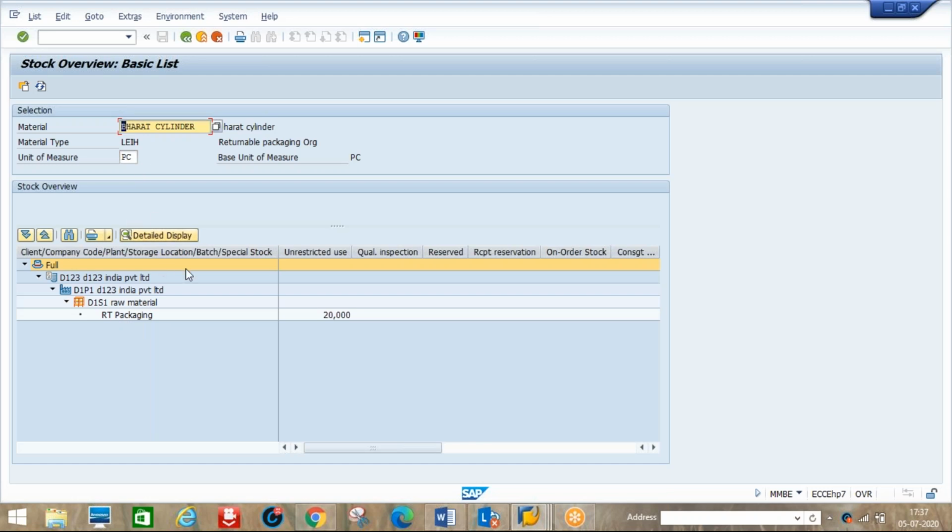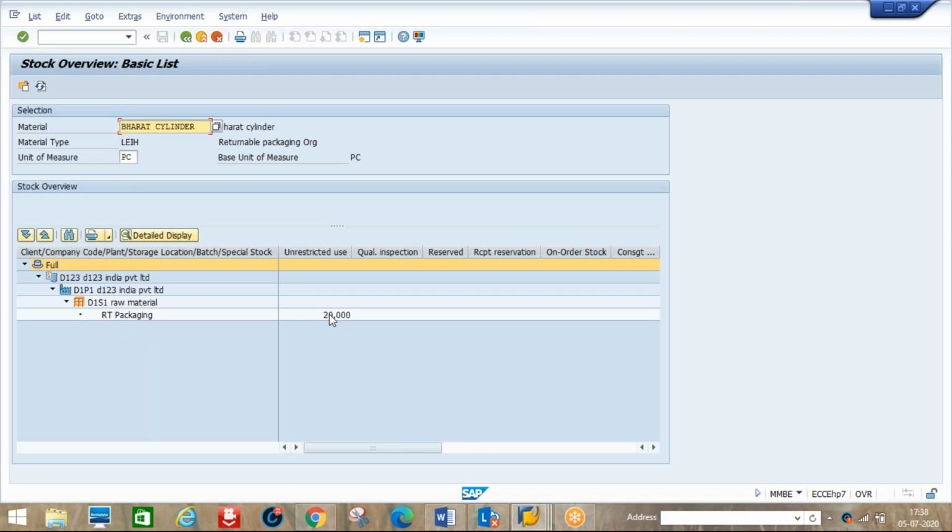Whenever you receive the stock, it will directly not be our stock. It's not our stock means it's not under unrestricted, quality inspection, blocked or any other stock types. It is directly written as receiving at LEH. This is because at the time of MM01, when creating this material, we created it under material type LEH. That means this material goes back to the vendor. It is not our product. That is the reason it is showing as RTP, returnable transport package.